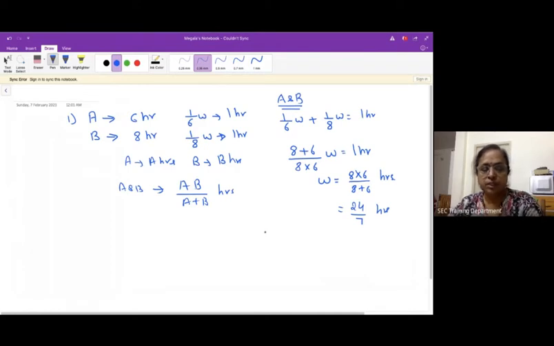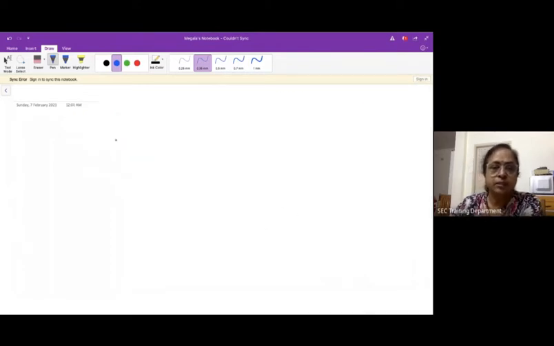So let me do the same problem using the LCM method. There is another method called the LCM method. Here I am going to take the same problem: A can complete the work in 6 hours and B can complete the same work in 8 hours. Then how long will A and B together take to complete the work? As you have seen on the previous page, when you add up, it is 1 by 6 plus 1 by 8.